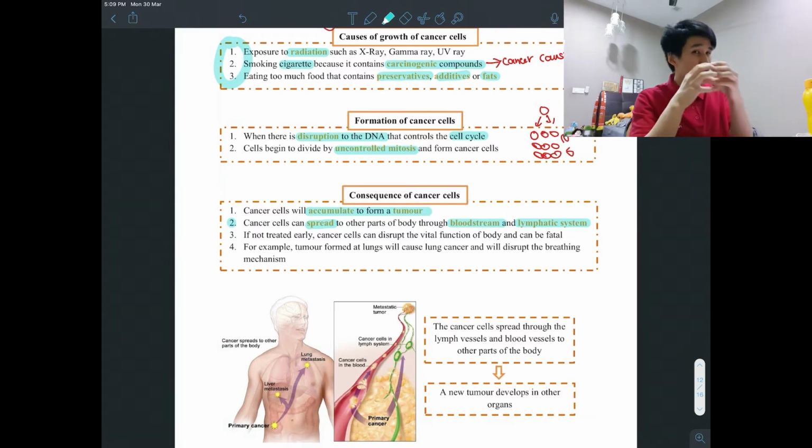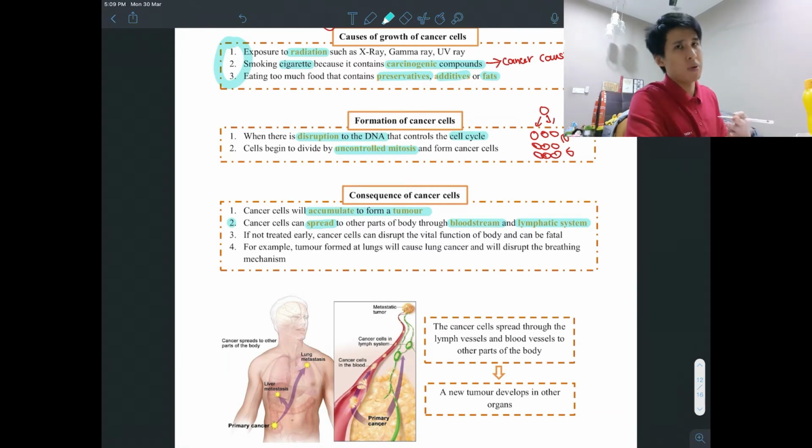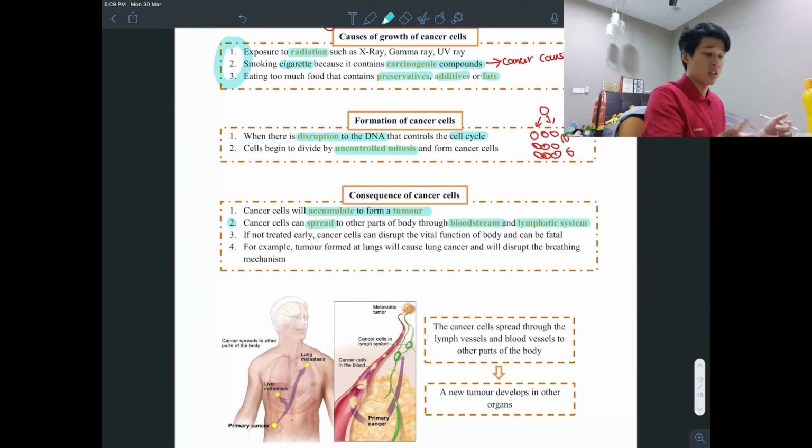Because when the tumor is small, it means there's a lower chance that your organ is being damaged and a lower chance that it will spread throughout your whole body. So it's easier to treat the cancer. For example, a tumor forming in the lungs will cause lung cancer and disrupt the breathing mechanism. So why do people die from lung cancer? Because your lung is damaged, you cannot breathe. And other than that, it might spread to other parts of your body.